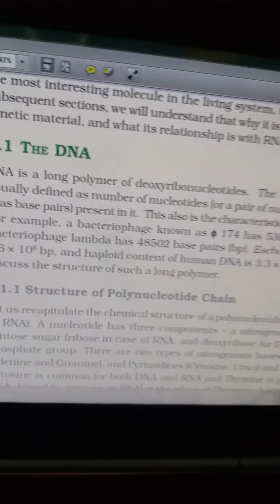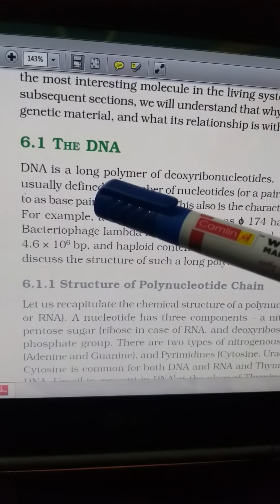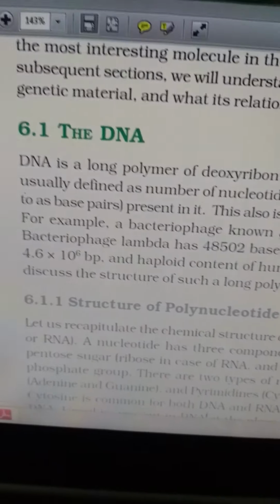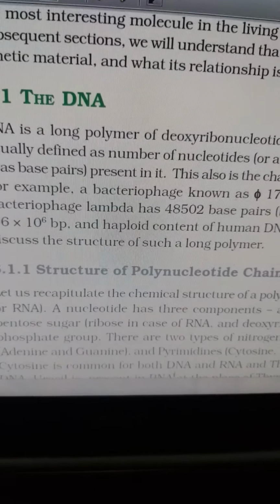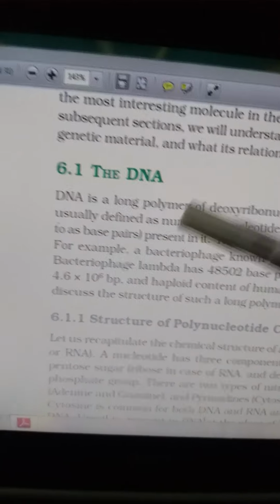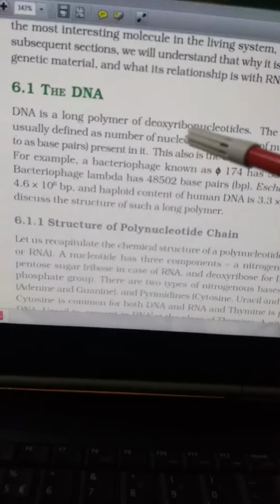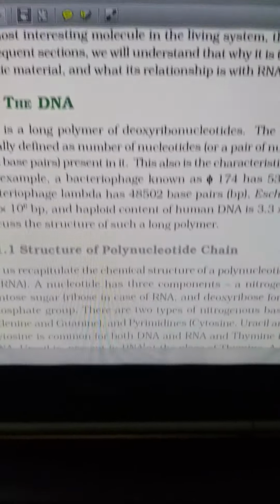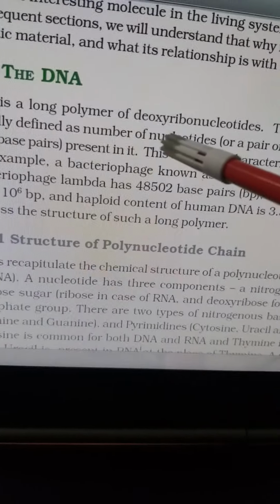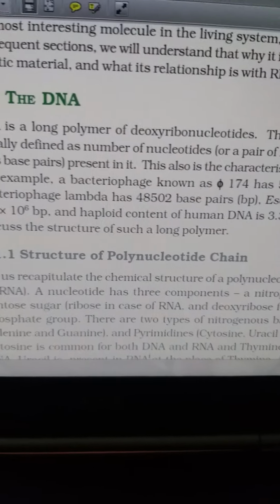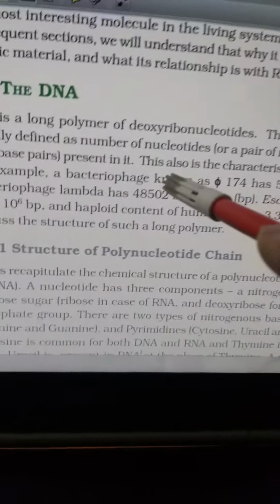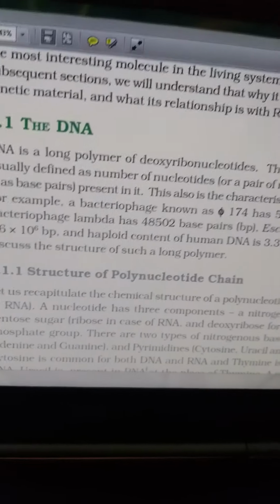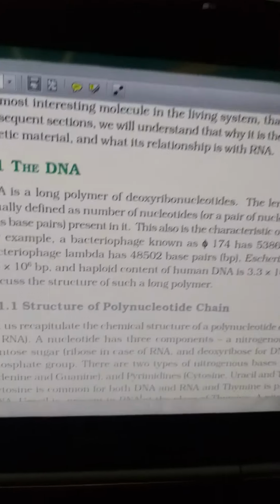Basically, if we focus on DNA, DNA is a long polymer. You see, the DNA is a long polymer chain, a long polymer of deoxyribonucleotides. The length of the DNA is usually defined as the number of nucleotides, a pair of nucleotides referred to as a base pair present in it. So this also is a characteristic of an organism. How many base pairs of DNA, the length of the DNA, is there, is also a very essential factor.